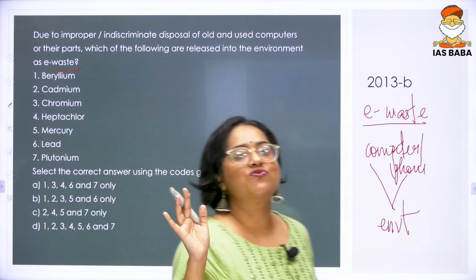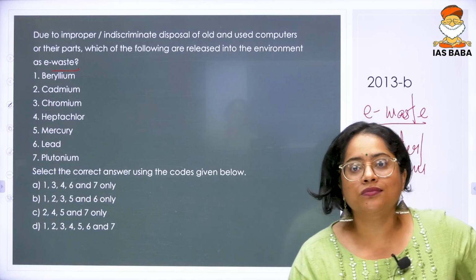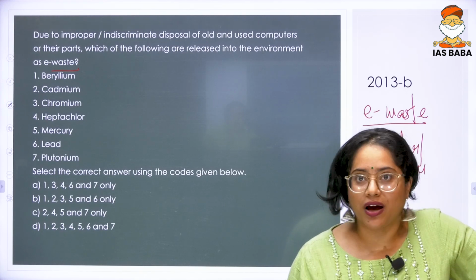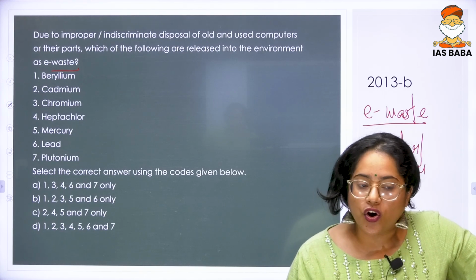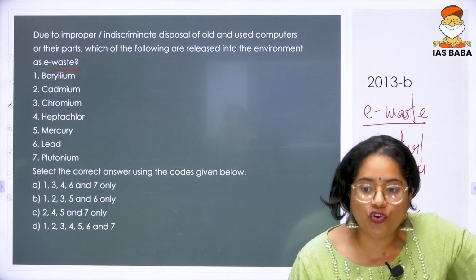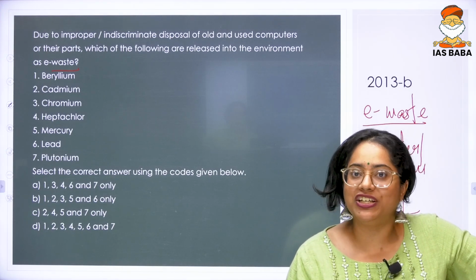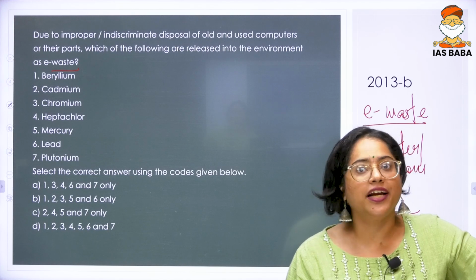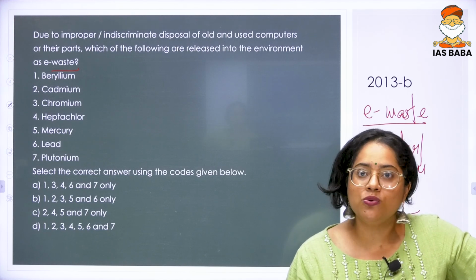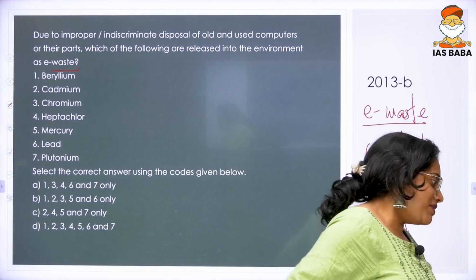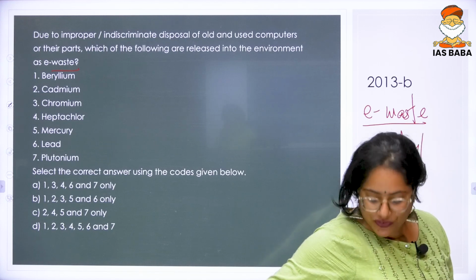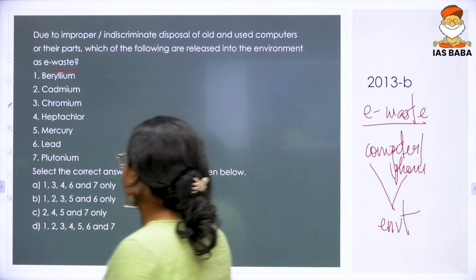Which is the first one you should be eliminating? Plutonium is radioactive. If your computers and your phones had plutonium, we would be in very heavy trouble because these are radioactive compounds that everyone would be using. So, plutonium is the first thing you can eliminate. Plutonium is number 7.